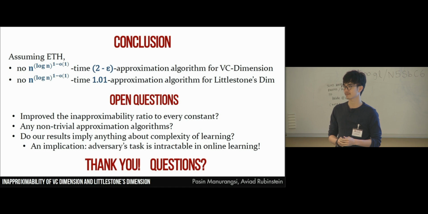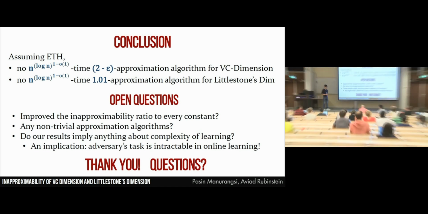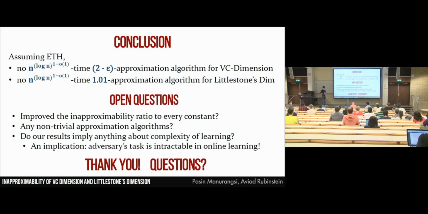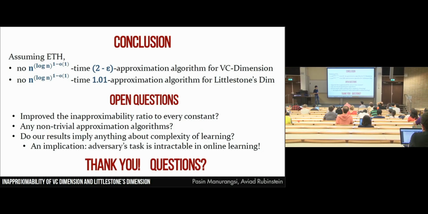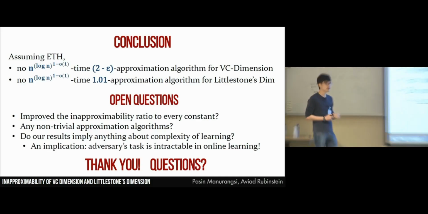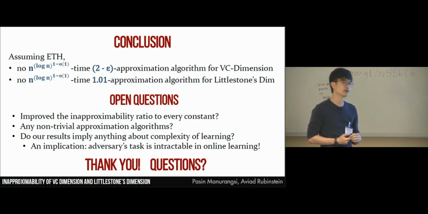Is there any hope for getting super constant inapproximability? There is no particular barrier for getting it. No. So actually, the best algorithm that I know is just that you try to enumerate.